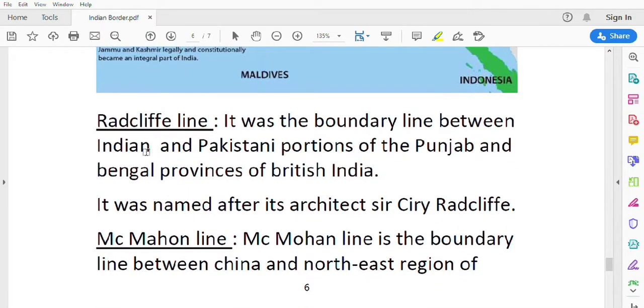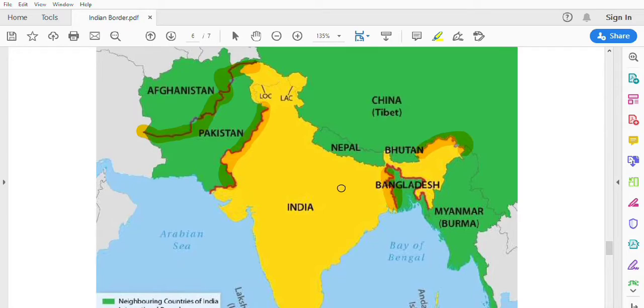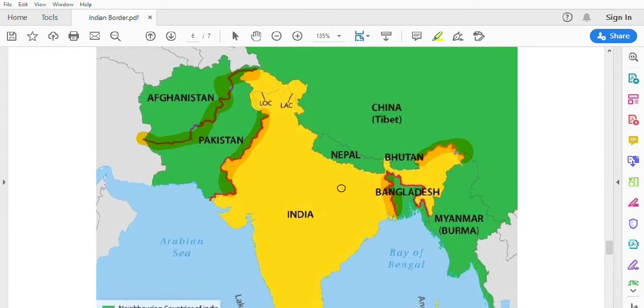It was the boundary line between the Indian and Pakistani portions of the Punjab and Bengal provinces of British India. In British India, Bangladesh and Pakistan were one nation.